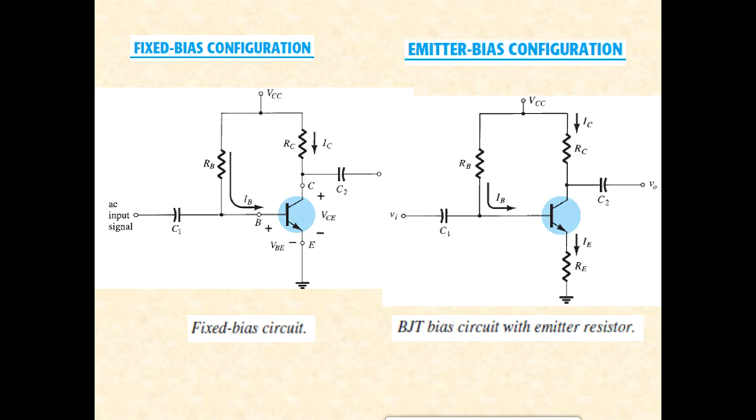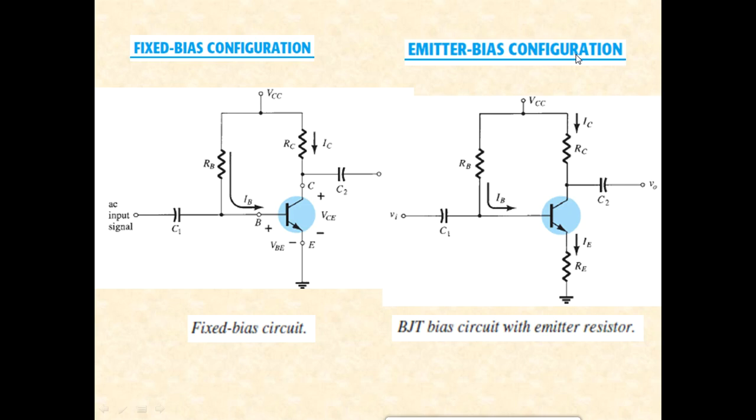Whenever the DC supply VCC is applied, in what way does the fixed bias circuit behave? Based upon that behavior you can fix the Q point. That is the main objective. Alright, so that's the fixed bias configuration, which is not so stable. If you want to improve the stability, you will have to add a resistor at the emitter. When that is done, it is called the emitter bias configuration.